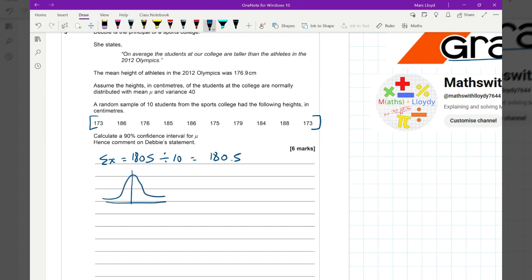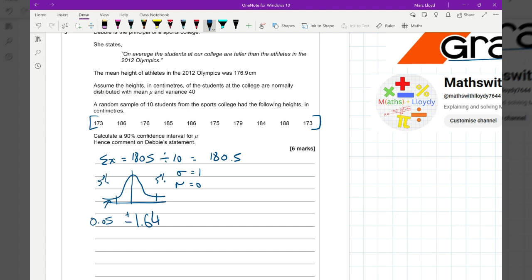There it is, like so, with the standard deviation of 1 and the mean of 0. Okay, so it's a 90% confidence interval, which means 5% is going to be on this end, 5% is going to be up the other end, meaning that that area is going to be 0.05. So into our calculators, we need to be in stats mode, distribution normal, and then on the inverse normal, we're looking at the tail on the left. The area is 0.05, and we get a value of minus 1.64, meaning that we'll have a positive value up on the right-hand side.